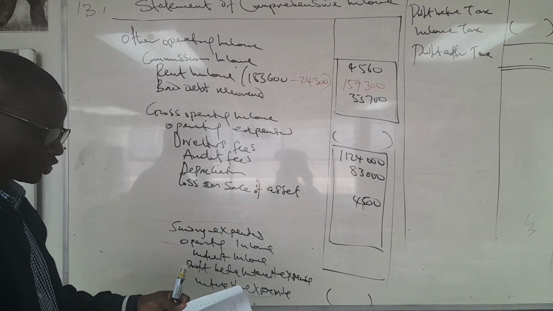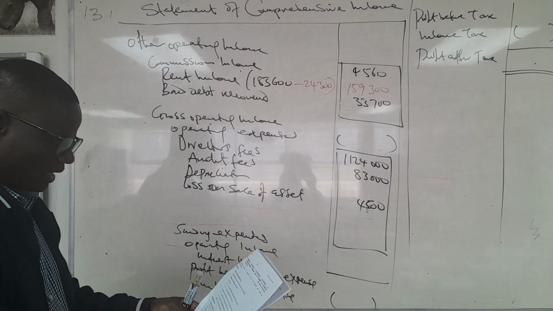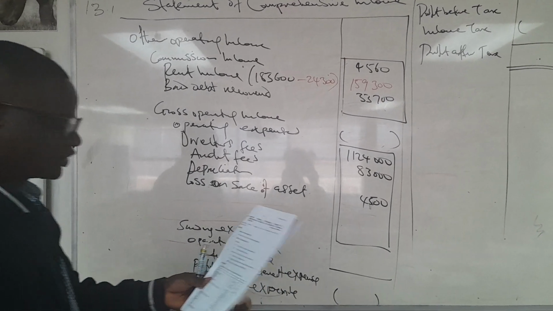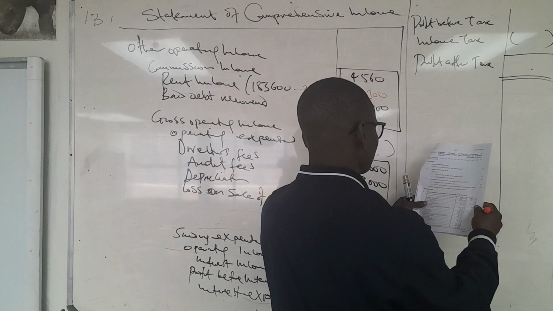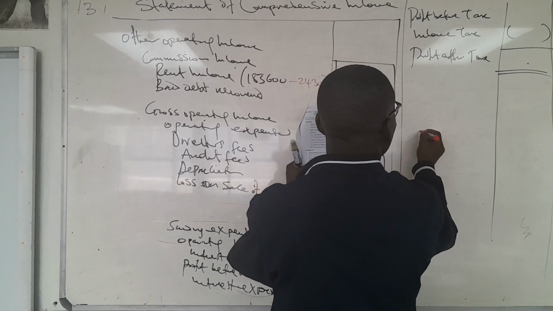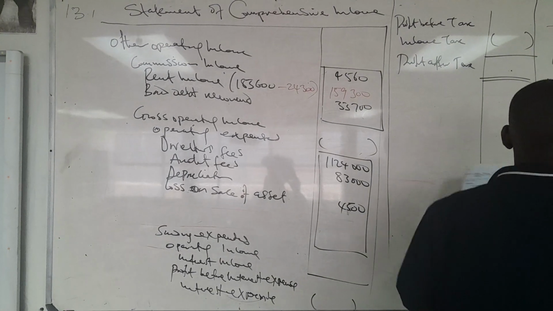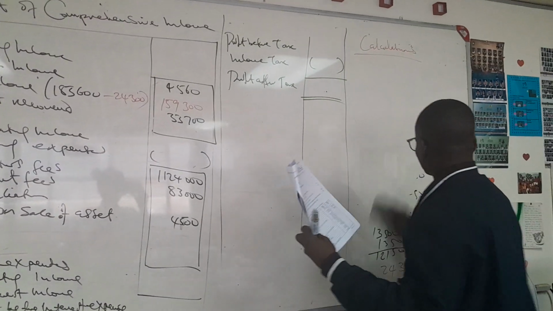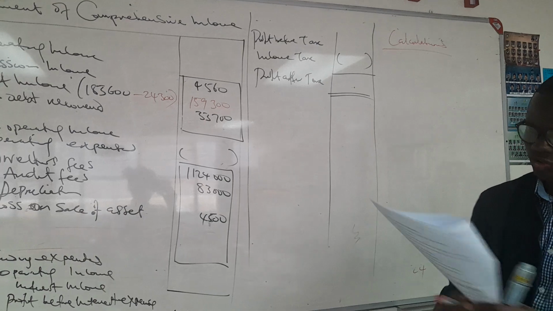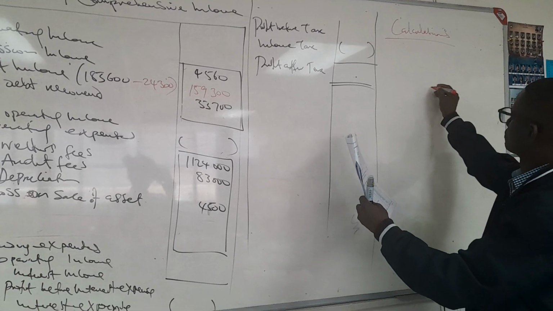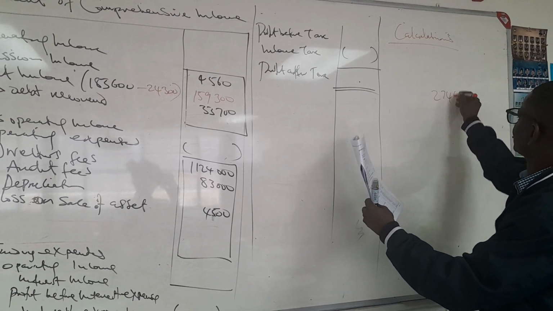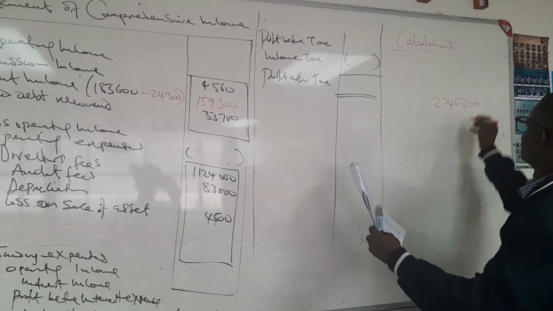Therefore, we have a bit of trouble here because this amount needs to be added back to debtors control. What is our debtors control originally? Let me just do it on the calculation side here. Our debtors control is 2,746,300.